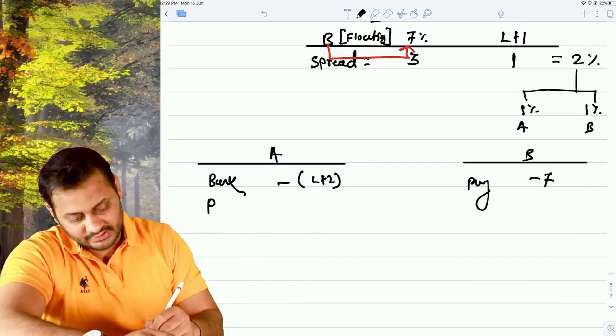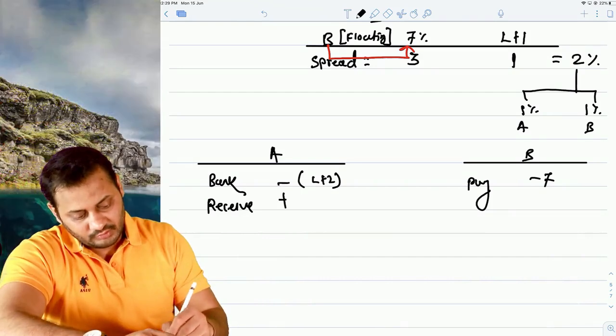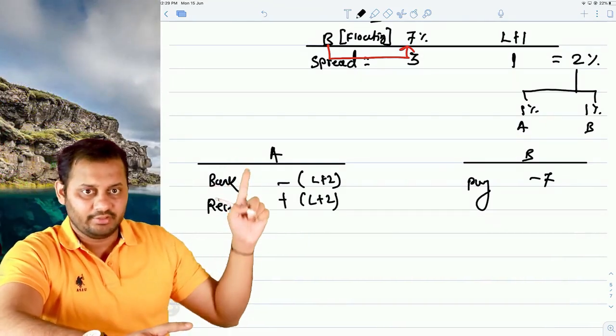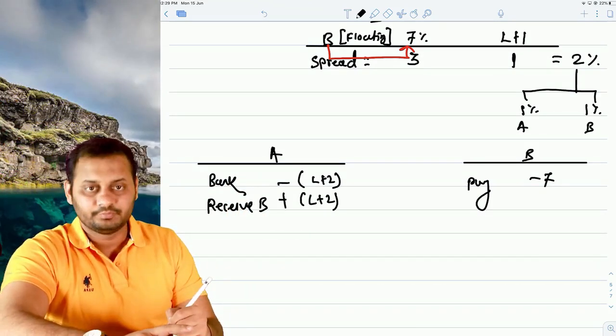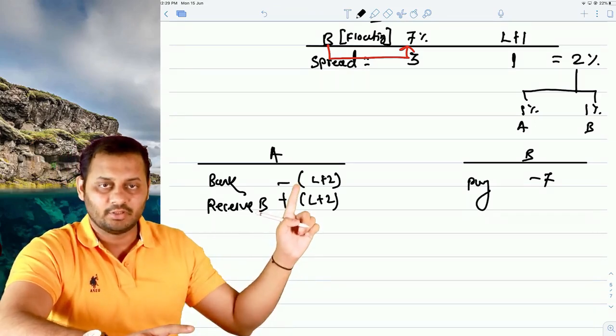So I will say A should receive whatever A has paid from B. So B will pay this much amount to A.